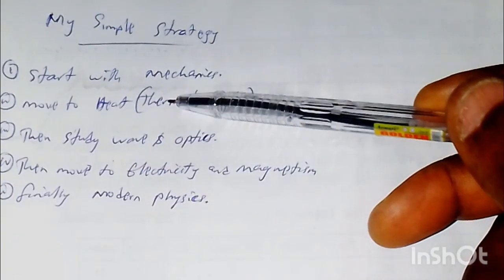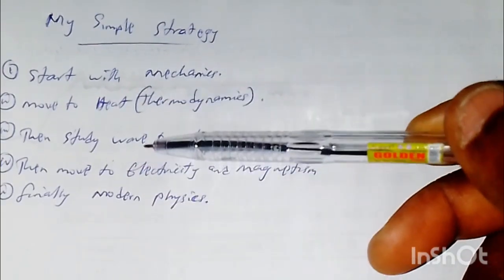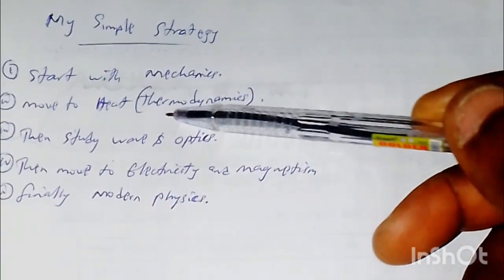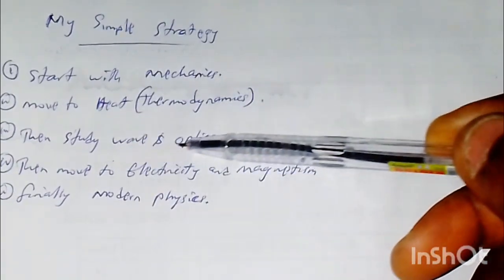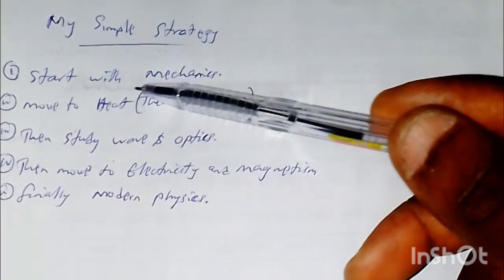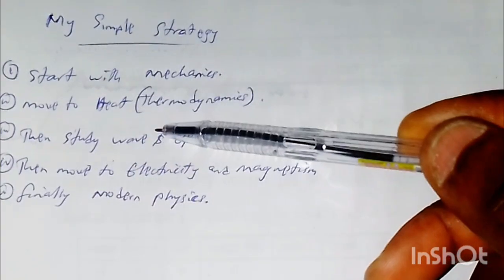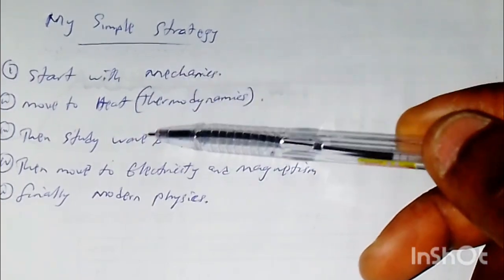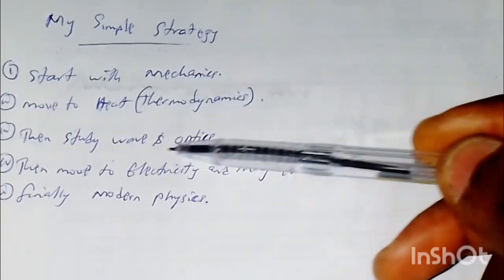And it will talk about heat transfer. Now we will put that idea of heat transfer in wave and optics because there's also a transfer of energy when you're dealing with wave and optics. So the idea you've gotten from heat transfer, you put it in that transfer of energy in wave and optics. So that's why you need to understand heat and mechanics before you can fully understand wave and optics.